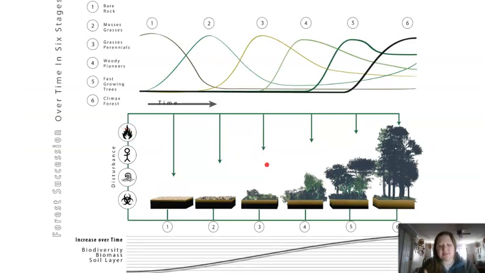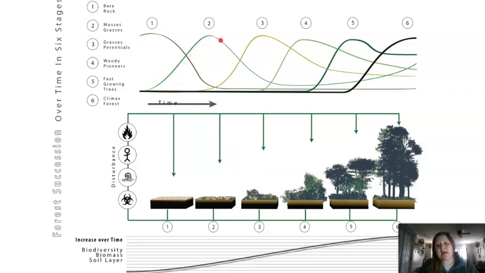So this graphic, you can pause and take a look. There's a lot of information going on here, but these are our different stages in succession. This is obviously an example of a forest, a deciduous forest specifically, but we're starting with nothing, and then the first thing that we see is bare rock, and then we can see that go down over time because what we see is mosses and grasses and lichen coming in to start breaking that down, and then as those organisms die, they add organic material back in, and then the grasses and perennials take over.